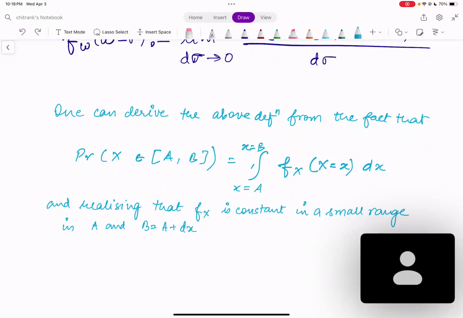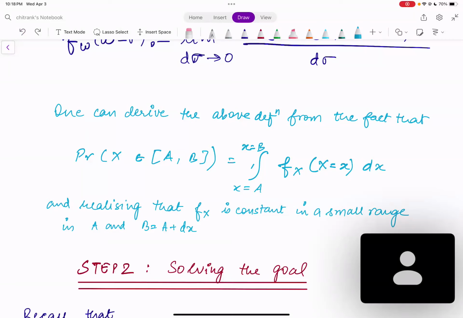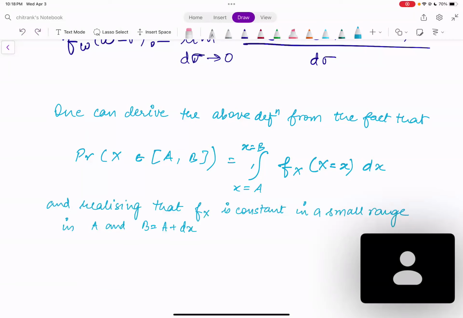So indeed, just using this formula, we can derive the earlier expression. All that we have to note is that the interval we are now interested in, the b over here, is nothing but a plus dx. If you replace b with a plus dx, the limits of integration change from a to a plus dx, and because dx is tending to 0, this integration is nothing but the product of the probability density and dx.